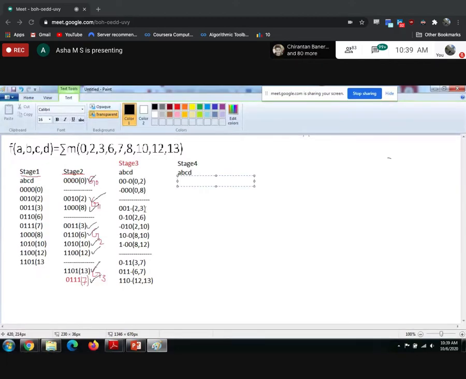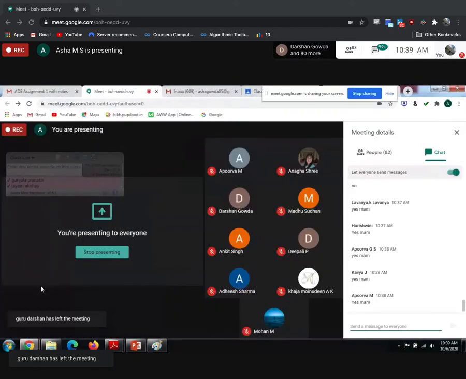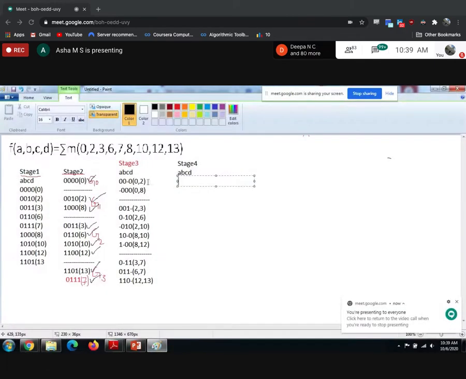Is it possible to combine 0, 2 with 2, 3? Anyone? It's not at all possible, because here the hyphen bit is at C, and here the hyphen bit is at D. When you are comparing, that hyphen bit also should be the same. Wherever the hyphen bits are, you have to take the same thing.